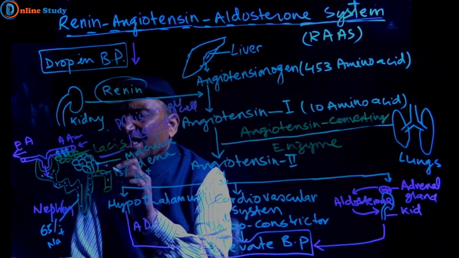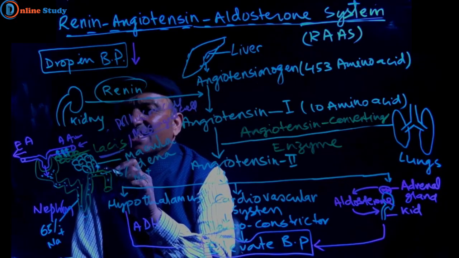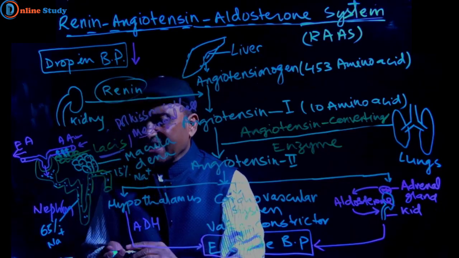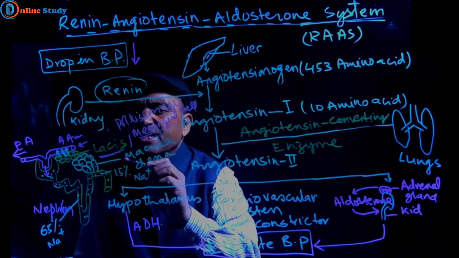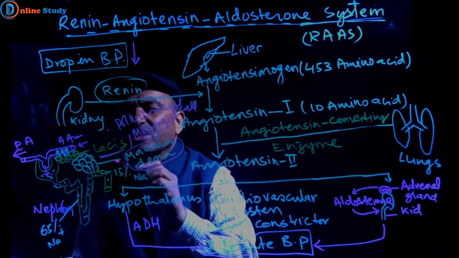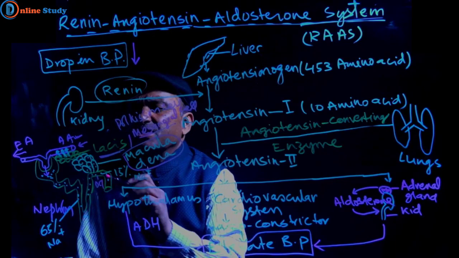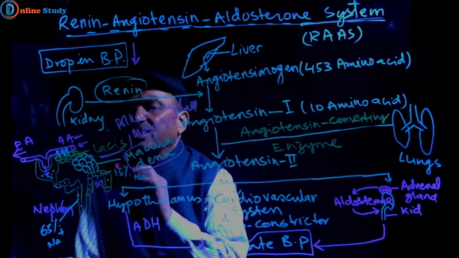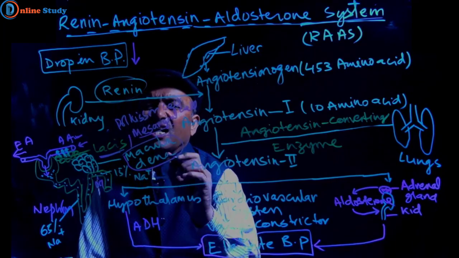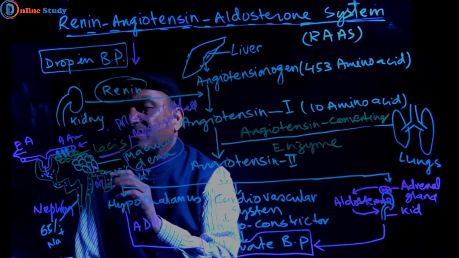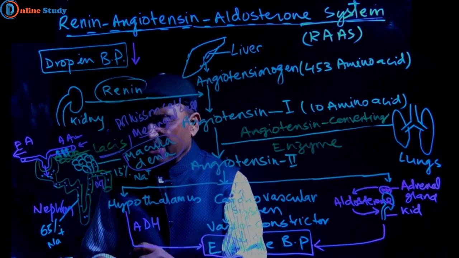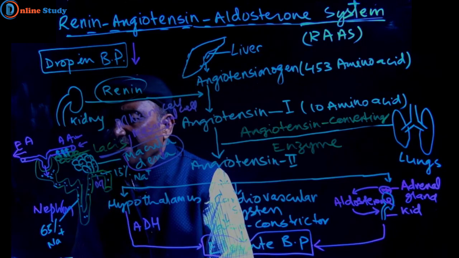Then these cells are the macula densa, present at the distal convoluted tubule. This part is the distal convoluted tubule. This macula densa is also a blood pressure measuring device.